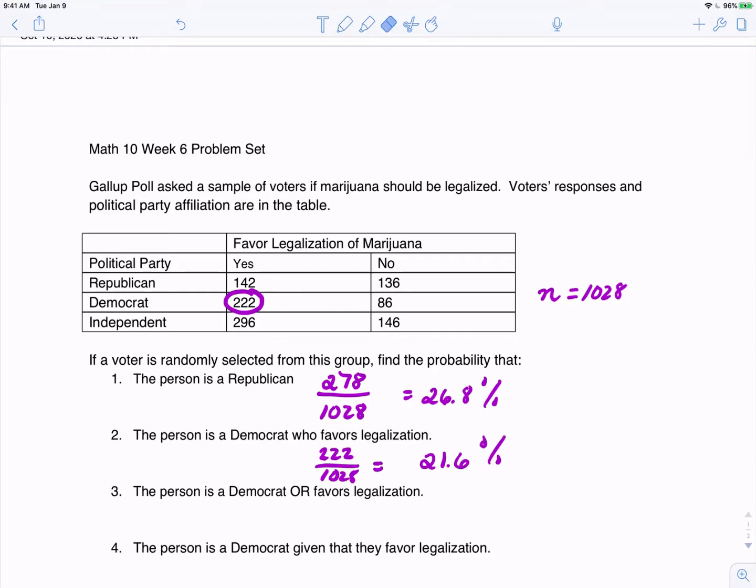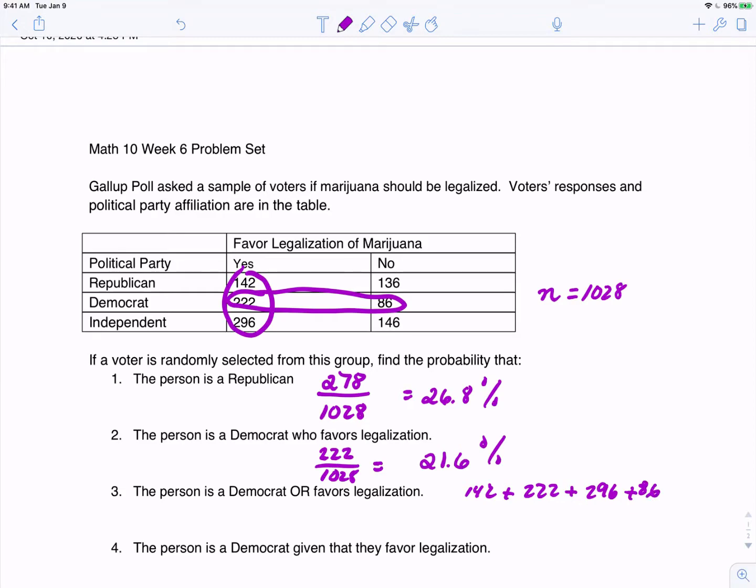Next is find the probability the person is a Democrat or someone who favors legalization. So let's find those people in the table. Here are the Democrats, and here are the people who favor legalization. So what we want to do is add together these four numbers: 142 plus 222 plus 296 plus 86.